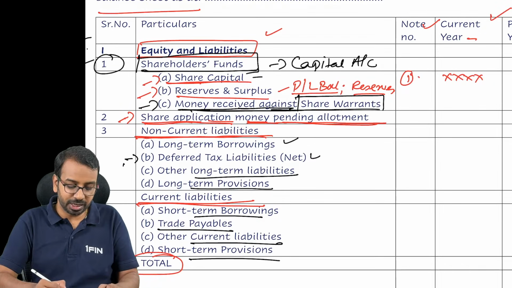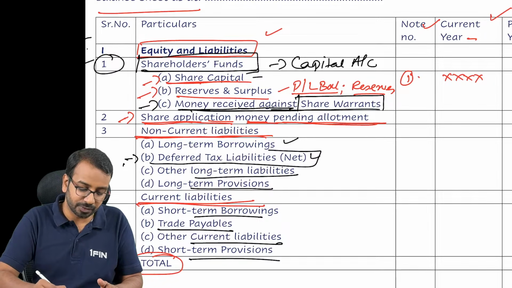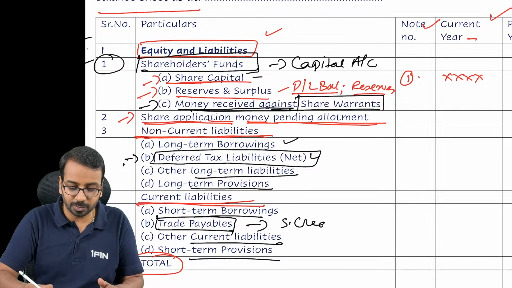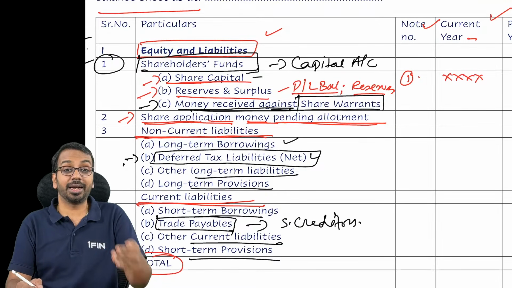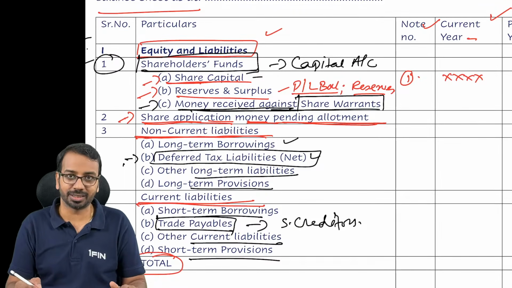So see, very related, right? Here you have one extra item, deferred tax liability. Here you have one item, trade payable. This trade payable is nothing but our sundry creditors. How to classify between current and non-current? That also we need to understand.